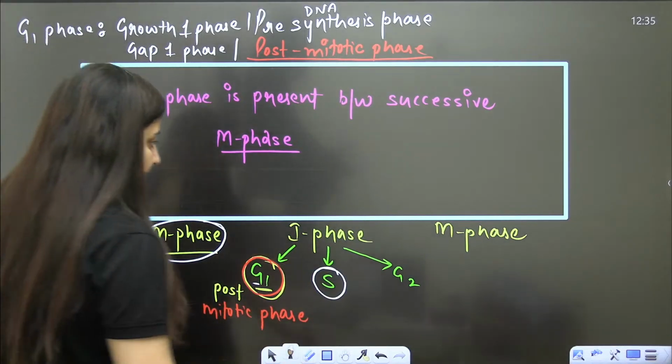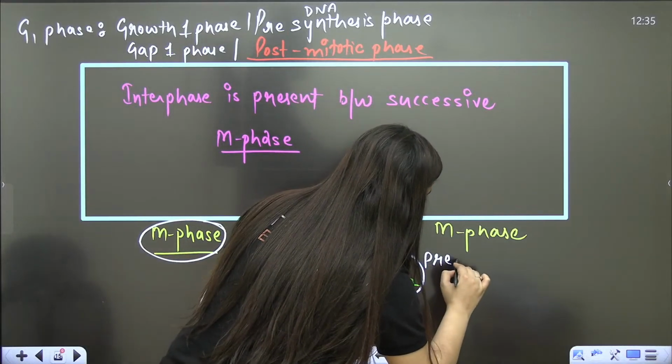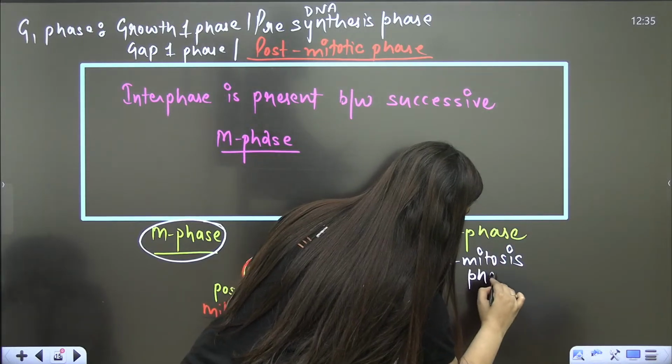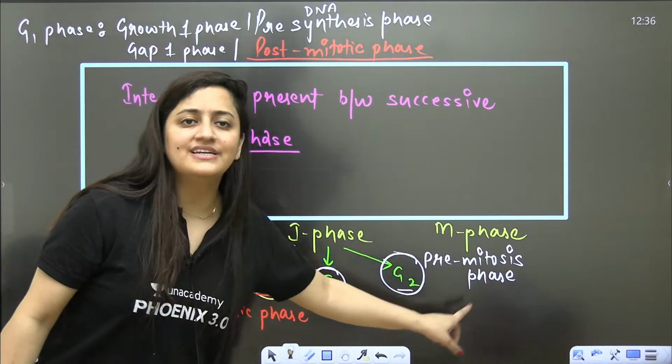Then it is the G2 phase. It is before M phase, so it is the pre-mitosis phase. It is gap 2 phase. It is growth 2 phase. It is the post-DNA synthesis phase. That's what we need to keep in our mind.